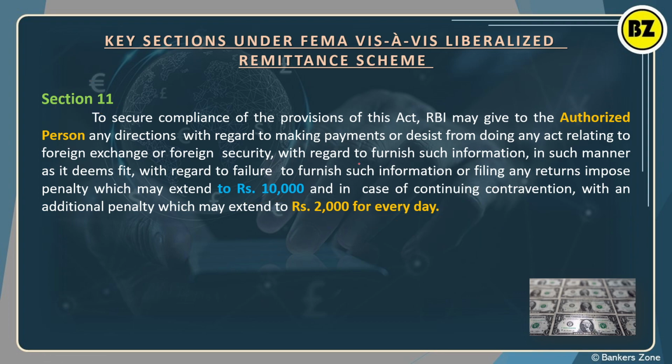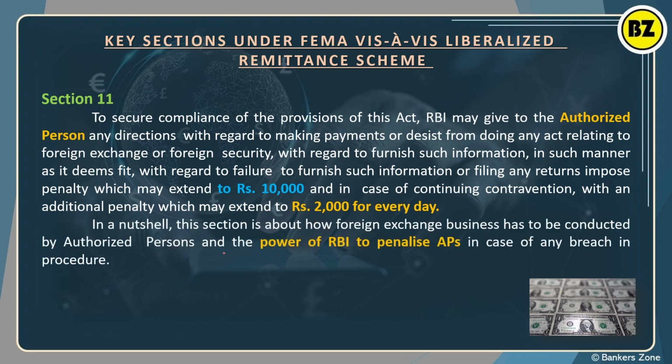Now what is an authorized person? See, an authorized person is an entity. It may be an individual, a partnership firm, an LLP or a company which can do the forex business, which can assist individuals in doing forex business, which will assist the residents. Okay, so we can say the power of RBI to penalize the authorized person lies in section 11.